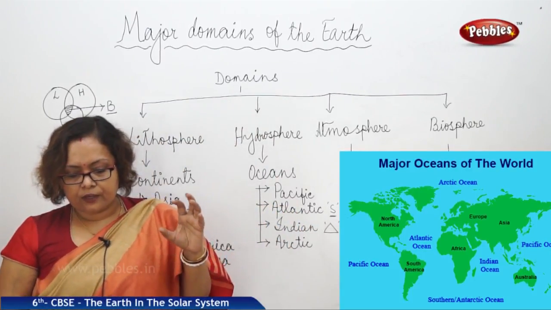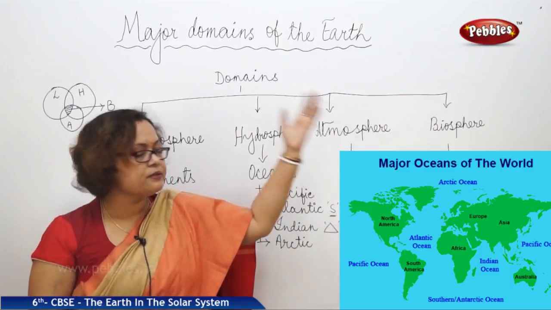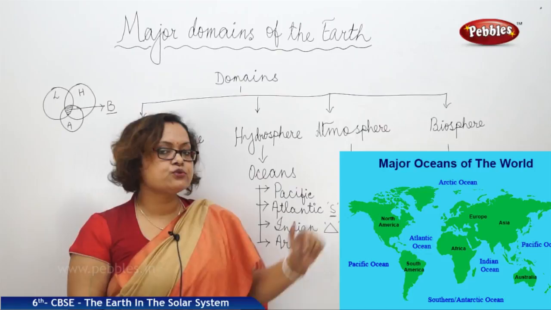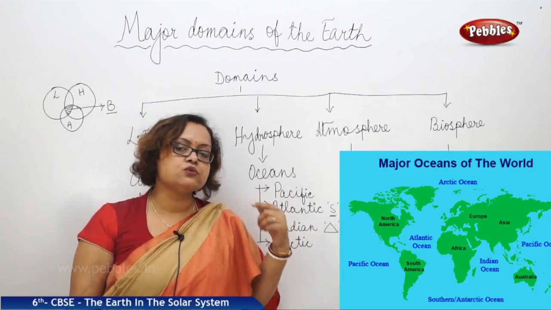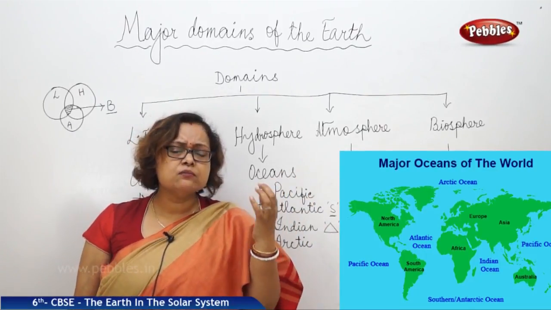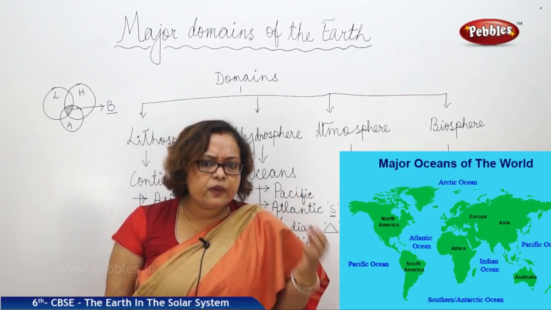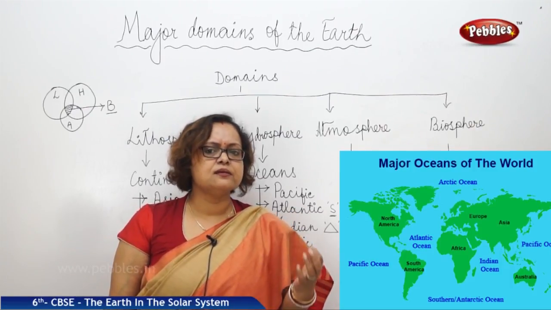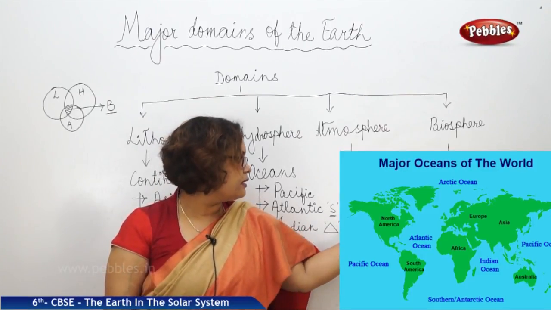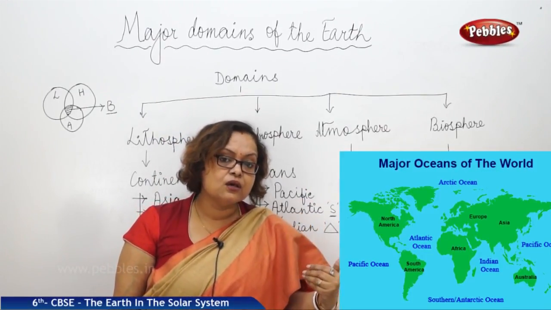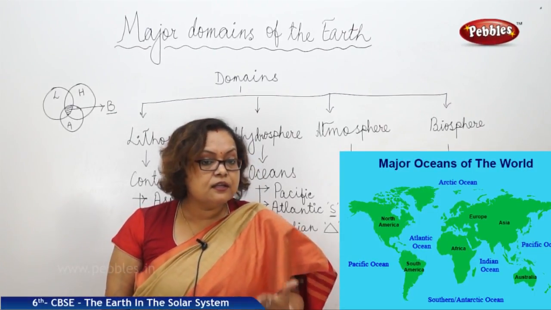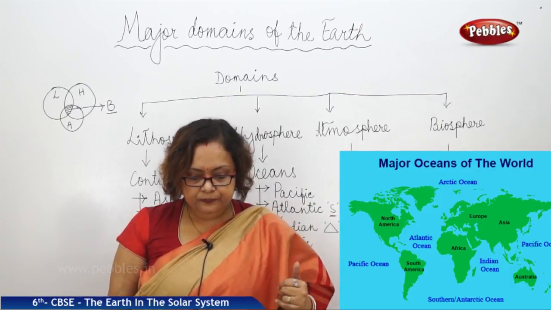Nitrogen is almost 71% of the atmosphere. It is composed of nitrogen gas. Then comes oxygen, 21% of the atmosphere. Oxygen is the most required gas for us. We breathe in oxygen. Earth is the only planet that has oxygen, and we are benefited, and that is the reason we are the living planet. We can claim ourselves as a living planet because of oxygen.